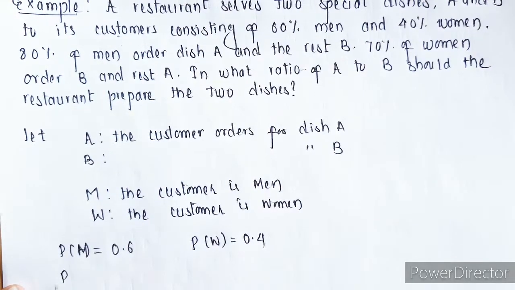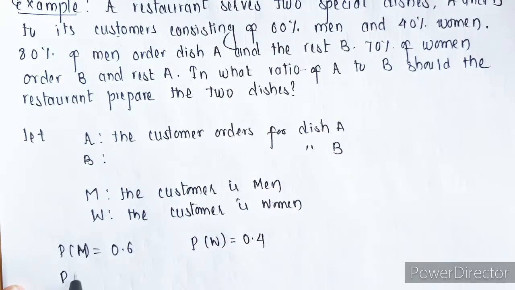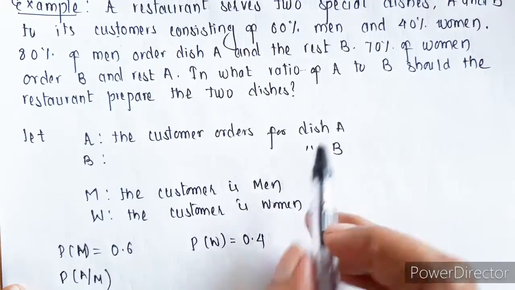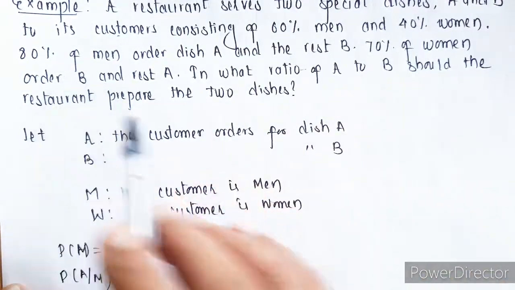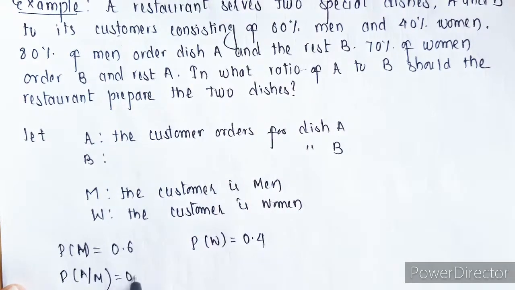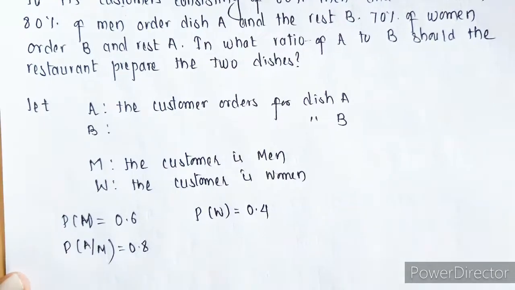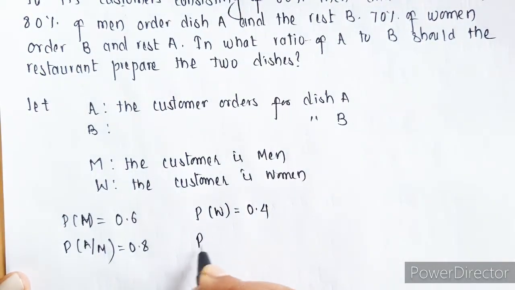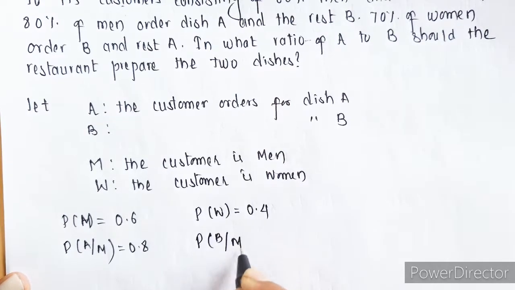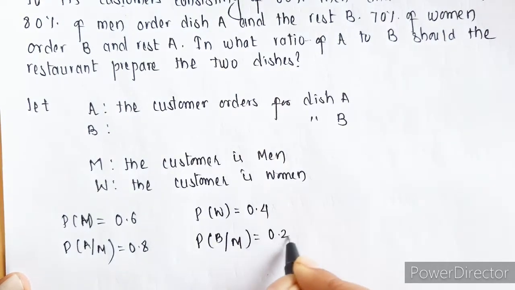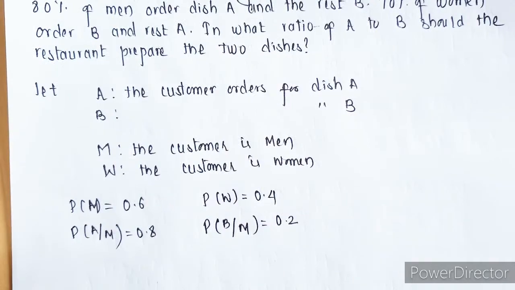Now the probability of ordering dish A given that he is a man is 80%, so this is 0.8. The probability of ordering dish B given that he is a man is going to be 20%, so 0.2.